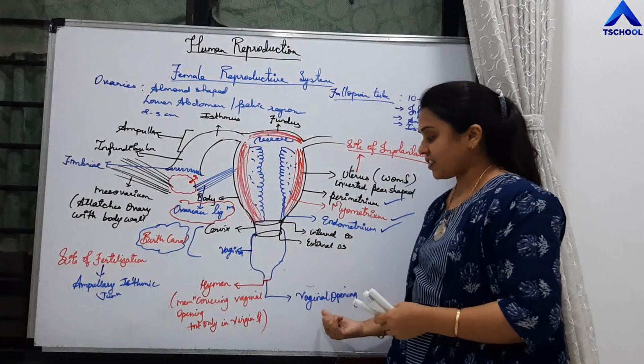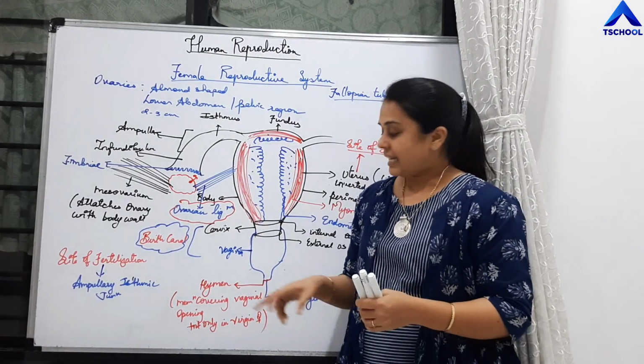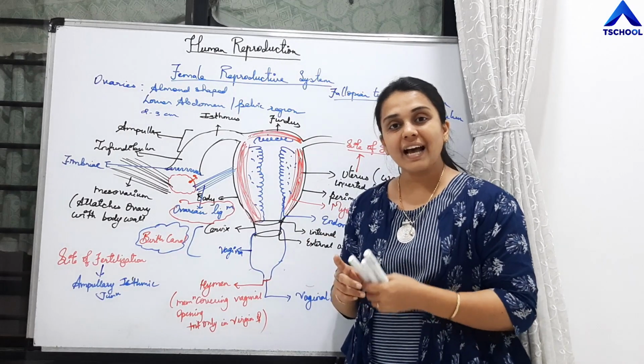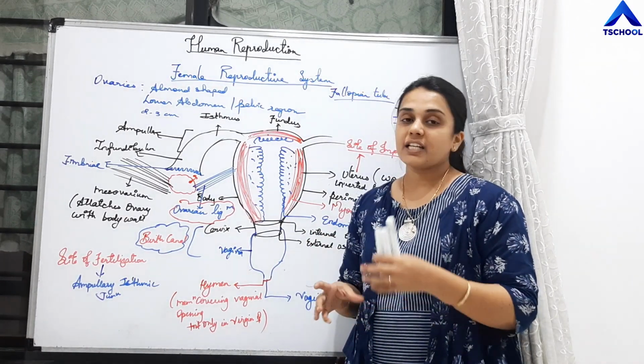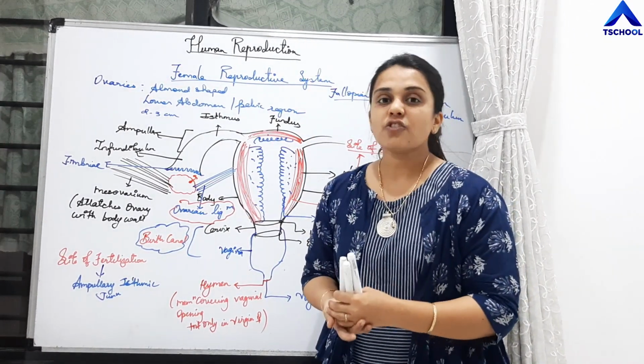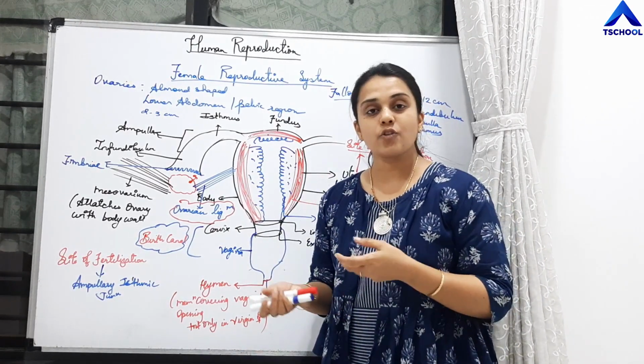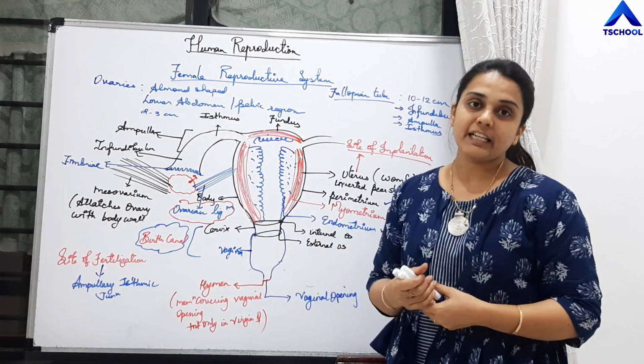The opening of the vagina is called the vaginal opening. It is covered by a thin membrane called the hymen. But this hymen is present only in virgin females. In married females, or females who have undergone sexual intercourse, this hymen gets broken down.